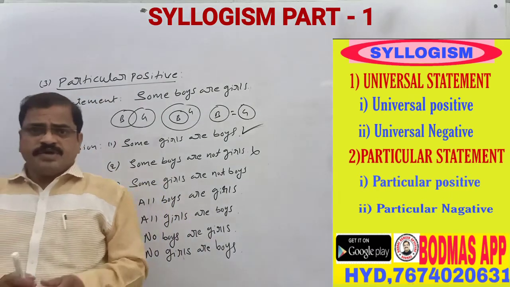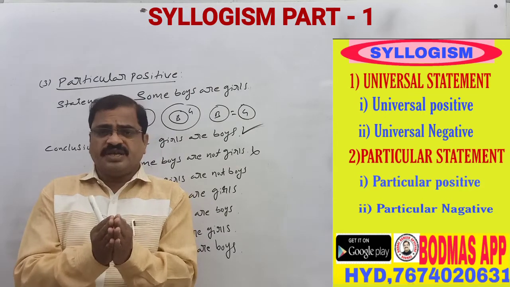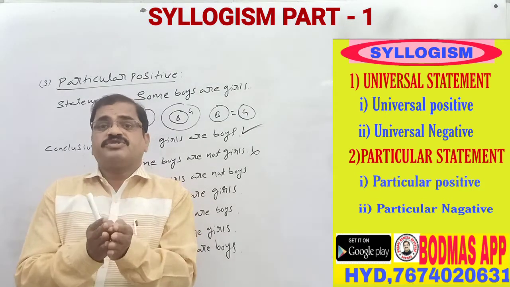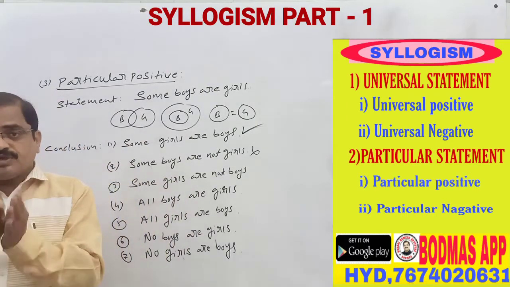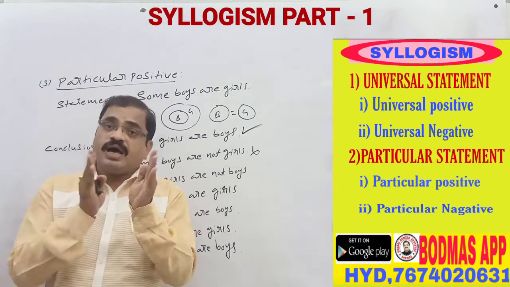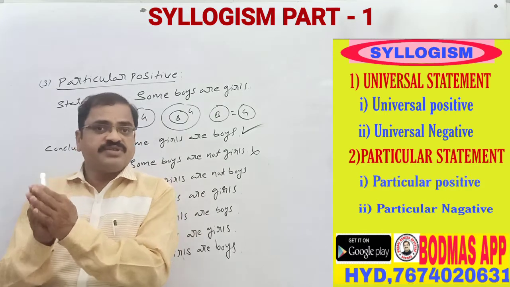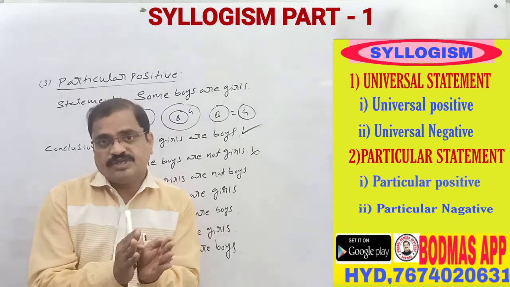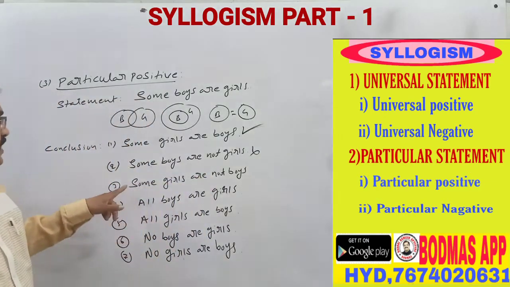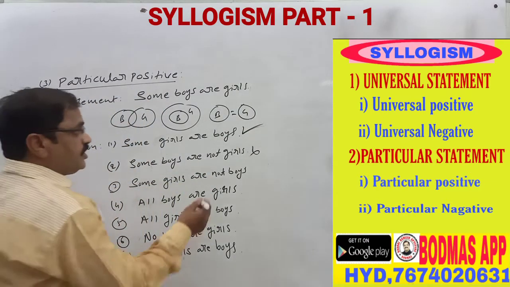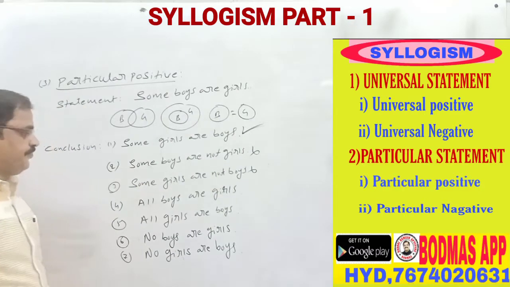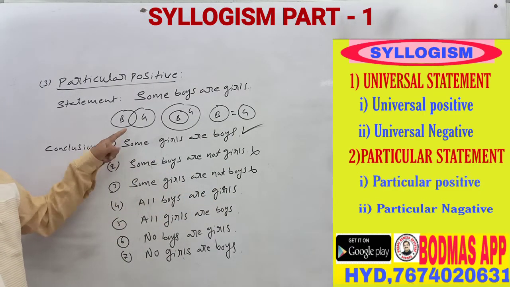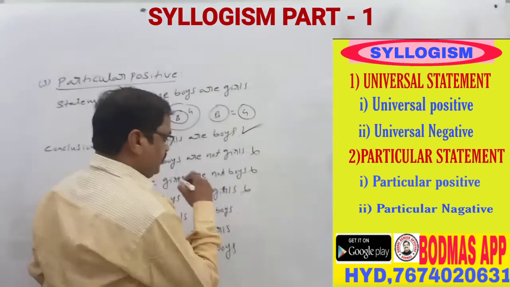First of all, remember: once a some statement is there, never give a not conclusion. A positive statement gives a positive result. A negative statement gives a negative result. All gives some result. Some never gives all result. No never gives all result. No never gives some result. That is why some girls are not boys is not accepted, a wrong answer. All boys are girls is not accepted, it does not follow.